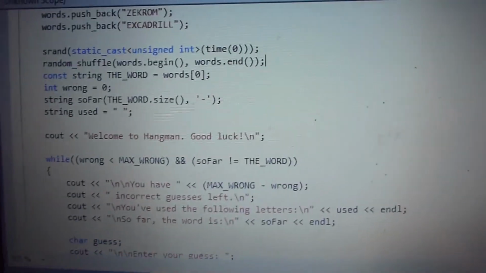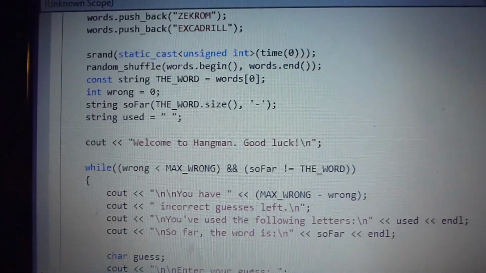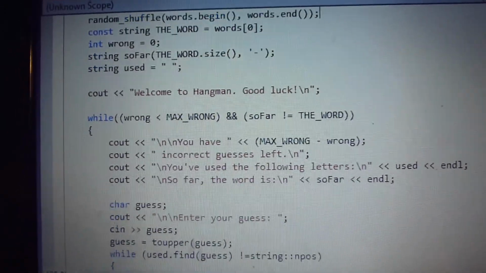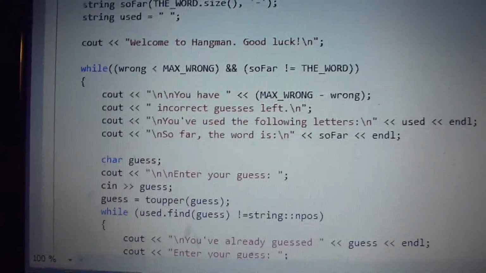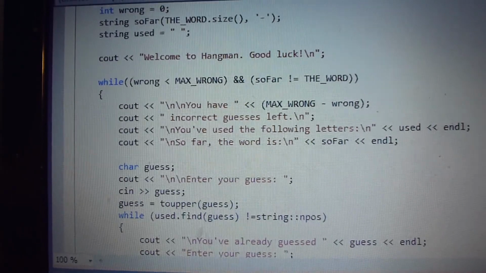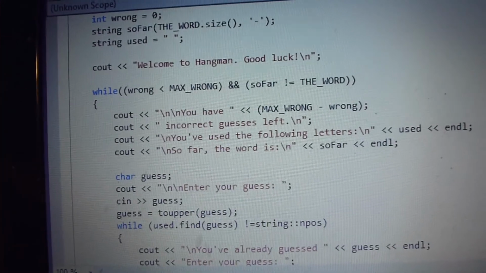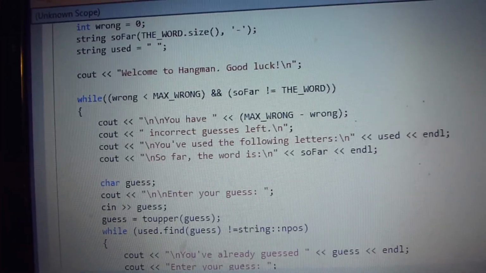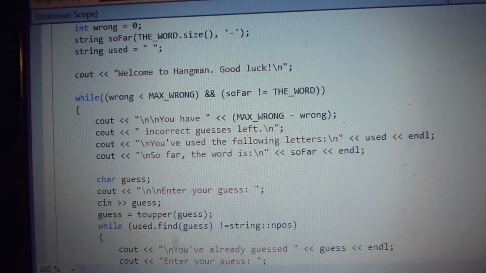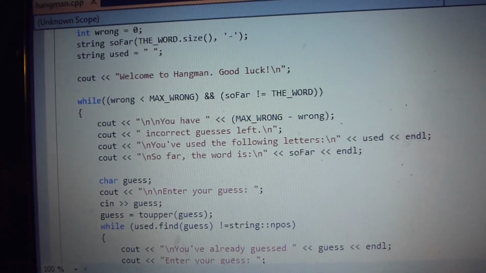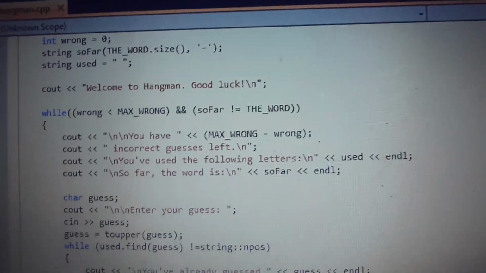And then to start the game, the computer says to the player, "Welcome to Hangman, good luck." Then I start the main loop. While the number of wrong guesses the player has had is less than the maximum number of wrong guesses, which means they haven't lost the game yet, and what they've guessed so far is not complete, tell them you have this many incorrect guesses left. You've used the following letters, and so far the word is what they've guessed so far.